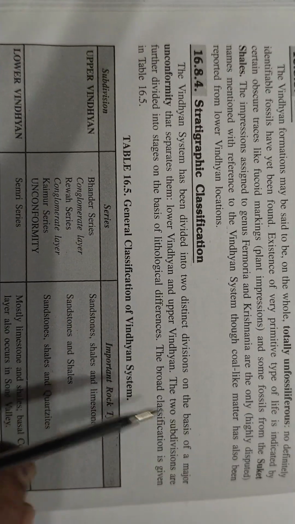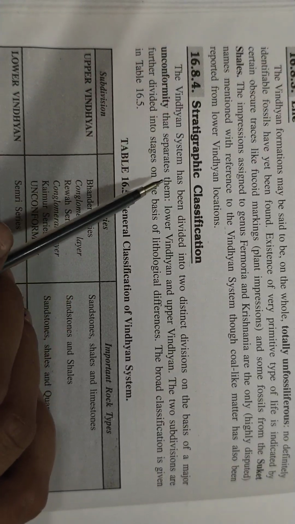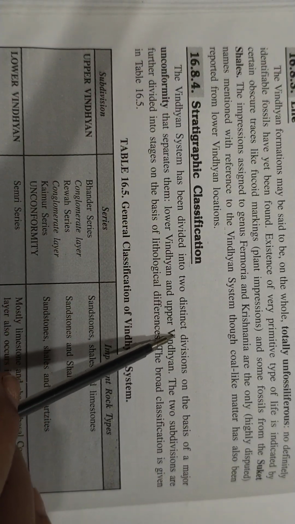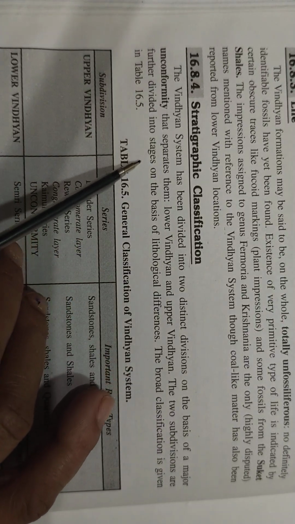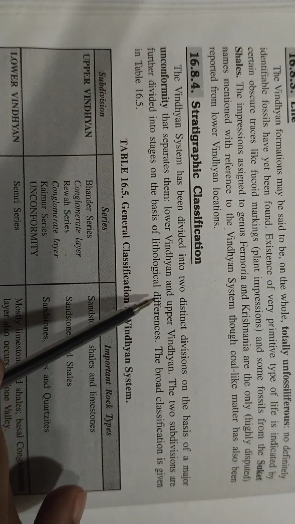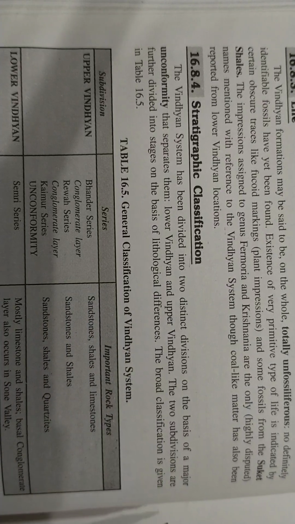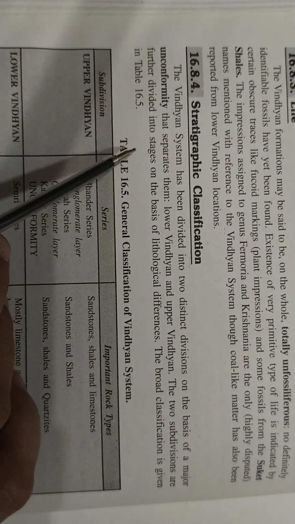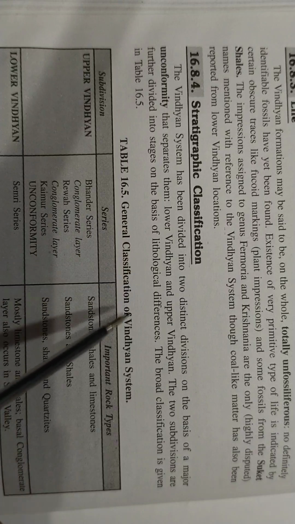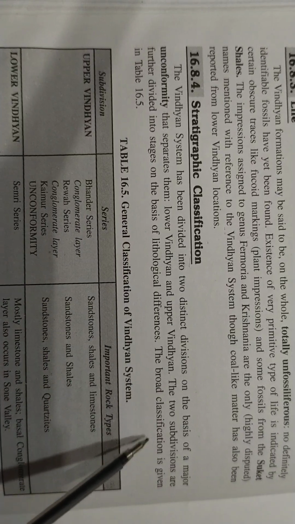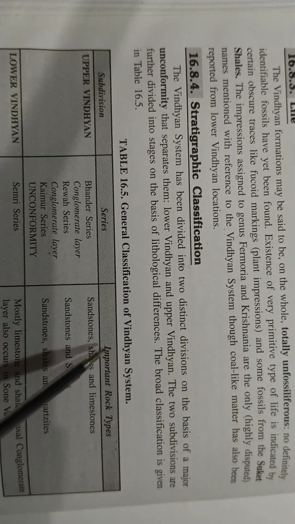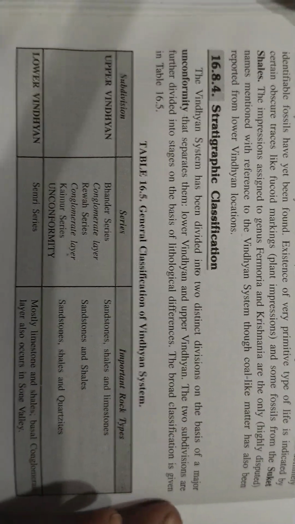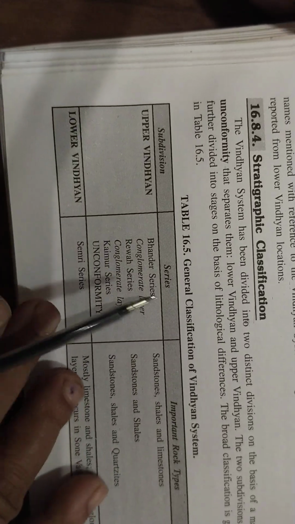Stratigraphic classification. The Vindhyan system has been divided into two distinct divisions on the basis of a major unconformity that separates them, Lower Vindhyan and Upper Vindhyan. The two subdivisions are further divided into stages on the basis of lithological differences. The broad classification is given in the table. This is the general classification of the Vindhyan system: Lower Vindhyan and Upper Vindhyan.